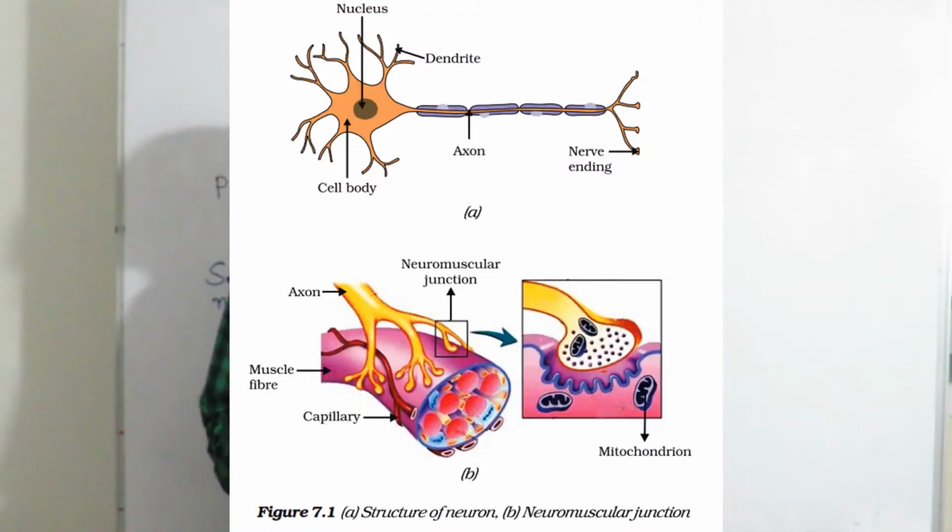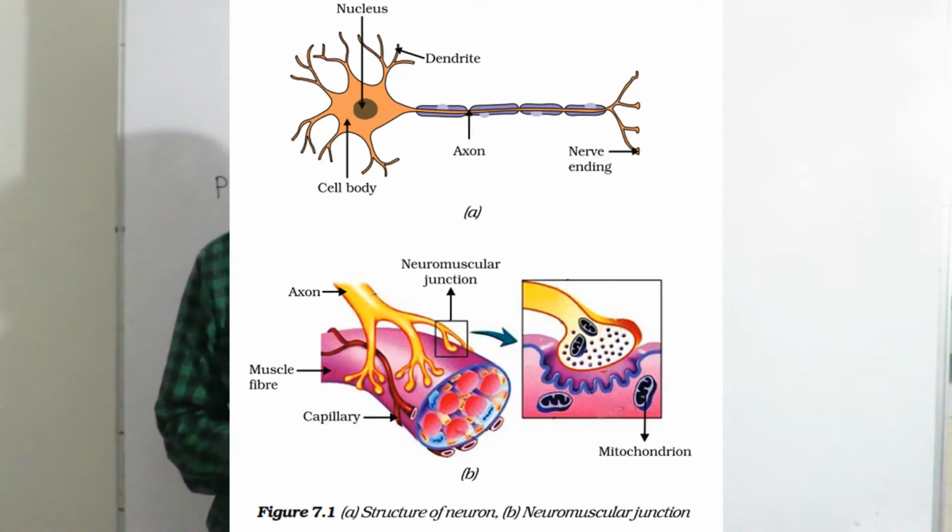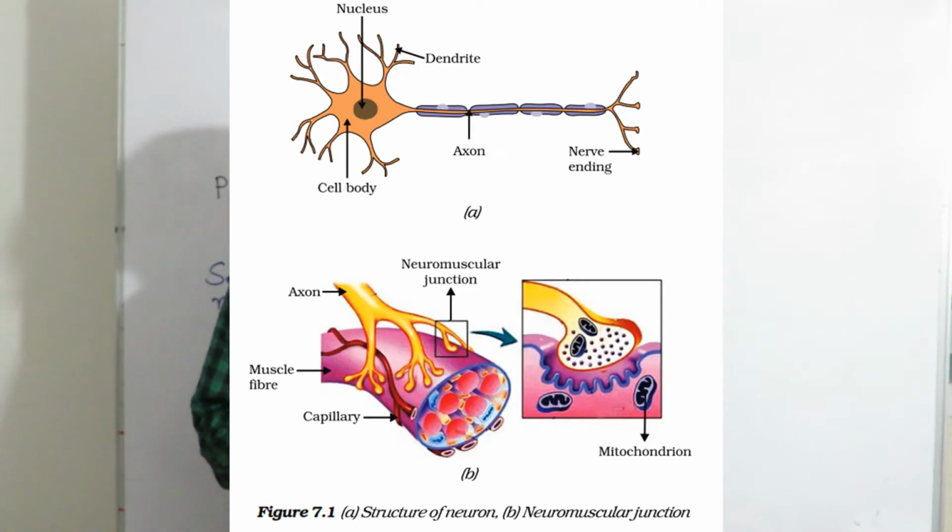Friends, in diagram 7.1 A, that is the structure of neuron, you can see that, and this diagram we already understood from standard 9. This is a structure of neuron in which you can see the dendrite. These are the tips present in our skin which capture the information from the surrounding. Then after nucleus, cell body, axon where the electrical impulses travel, and then at the nerve ending it spreads some chemicals which reach the next nerve cell's dendritic tip.